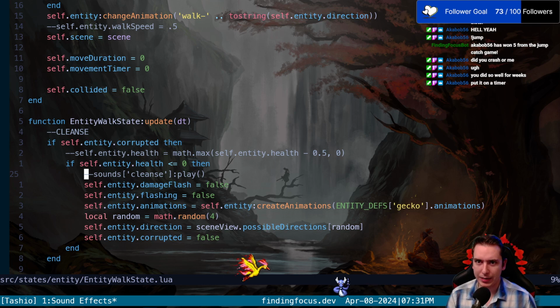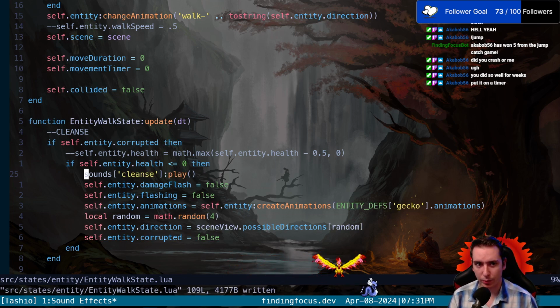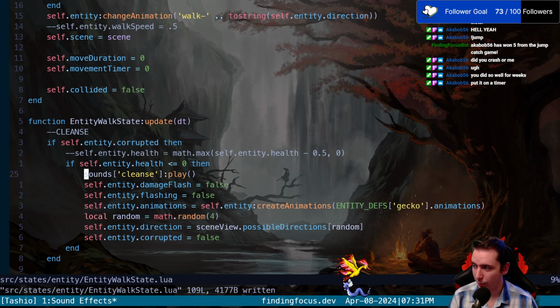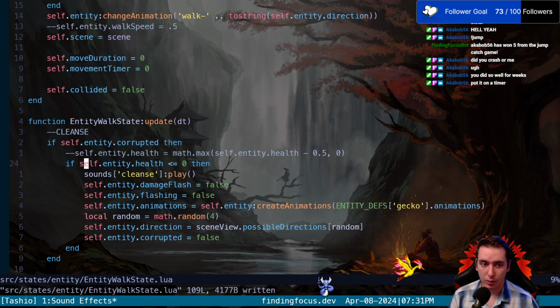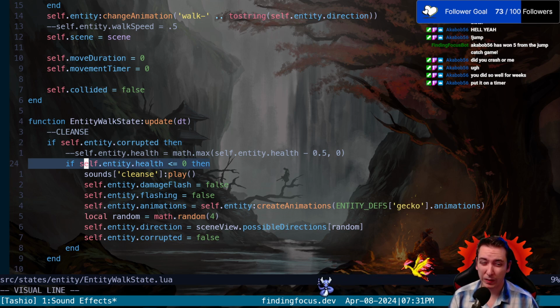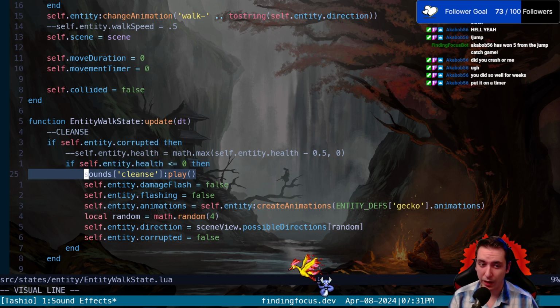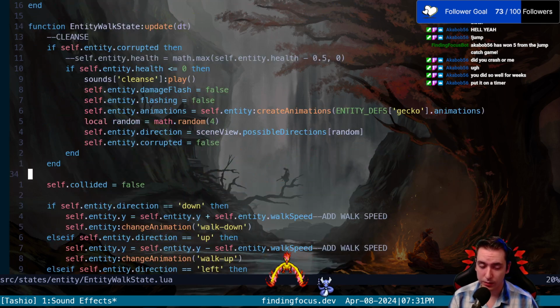If you know that my entity stuff is deferred to the state machine that they're in, then we would get cleansed when they're in pursuit mode, because they're pursuing our player. So if our entity's health is smaller than or equal to 0, we're going to go ahead and play our cleanse sound.